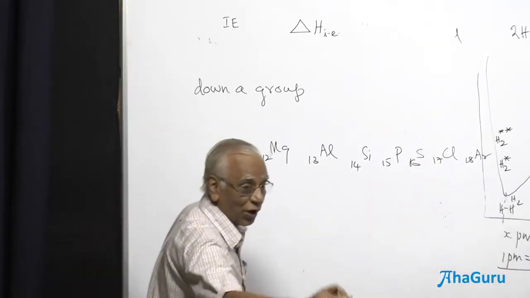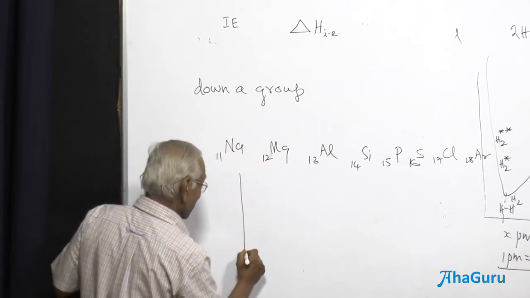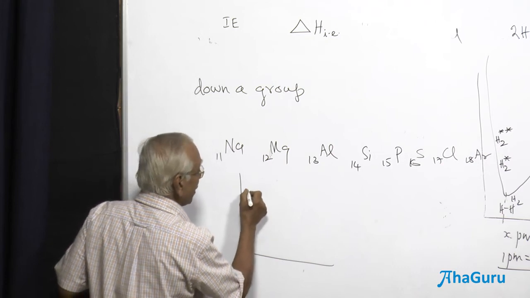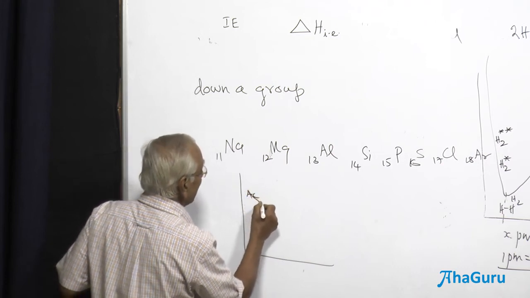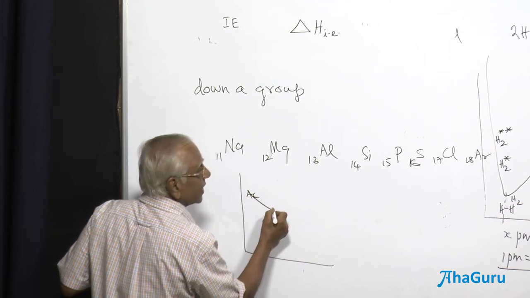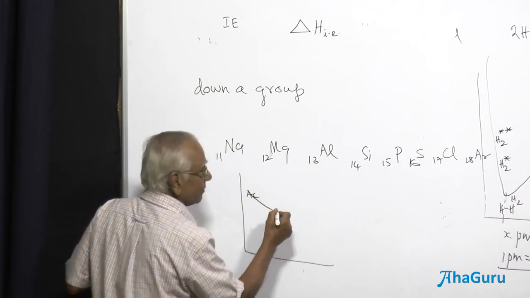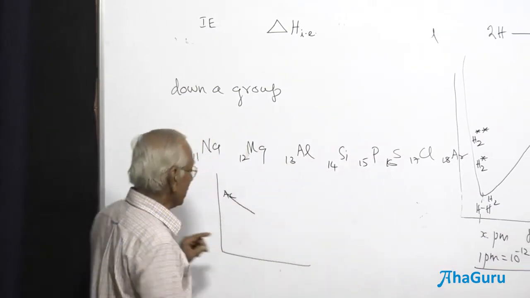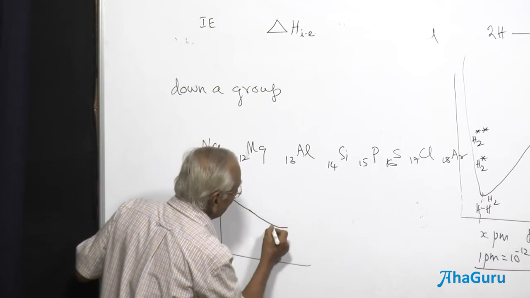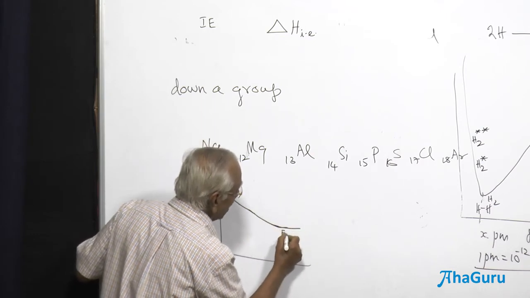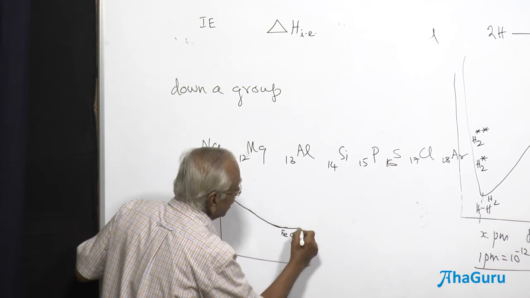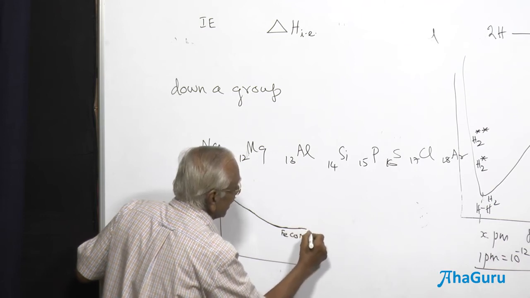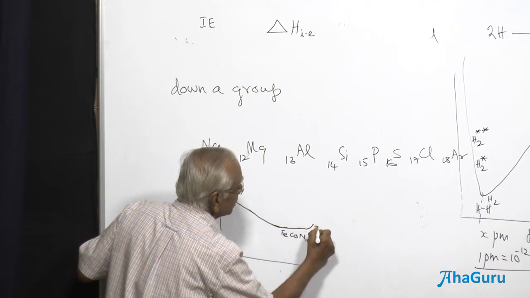In the case of the first transition series, what is it that I want to tell you? Scandium is here. So what happened from scandium, titanium, vanadium, chromium, manganese, iron, cobalt, nickel, copper. It goes like this, and finally it becomes flat when it reaches iron, cobalt, nickel, and then copper also. Copper also shows a slight change, and zinc, you find the zinc here.